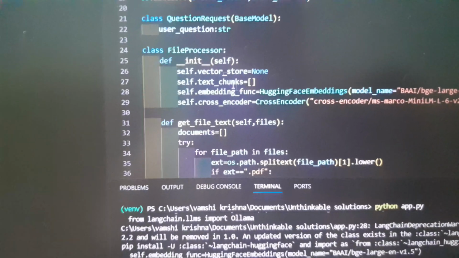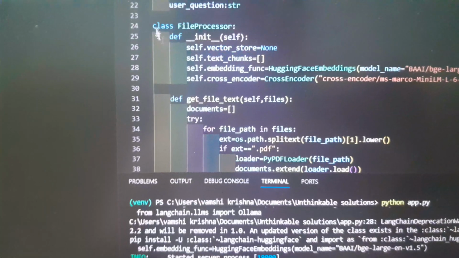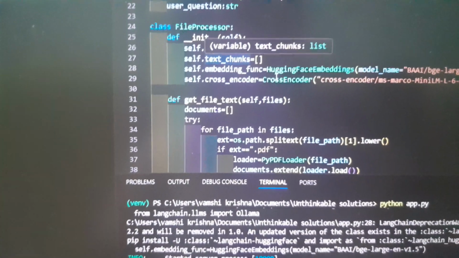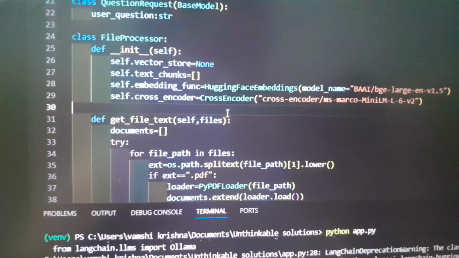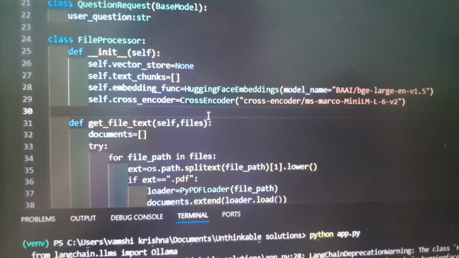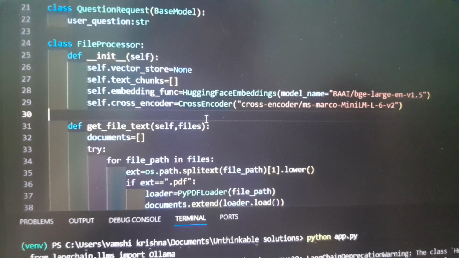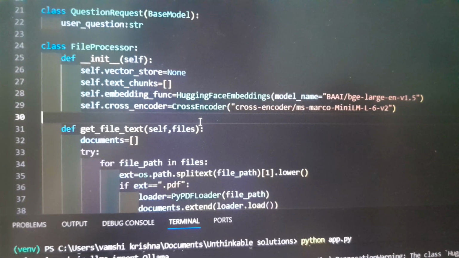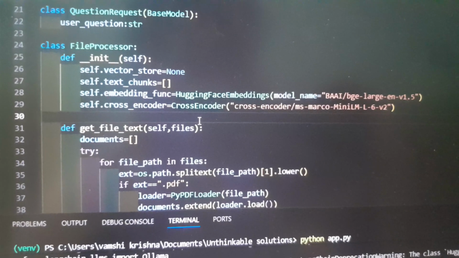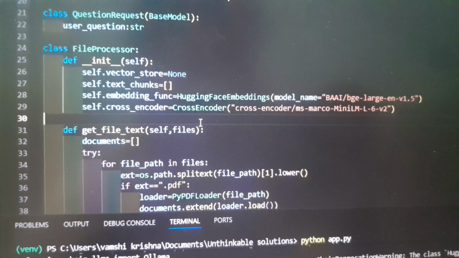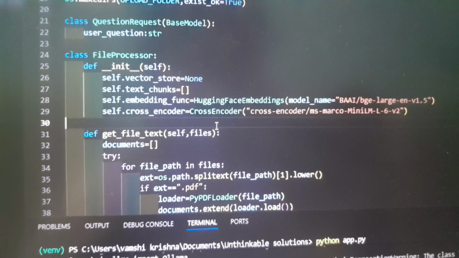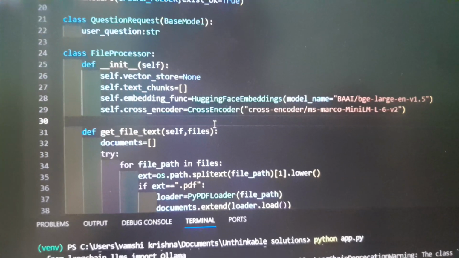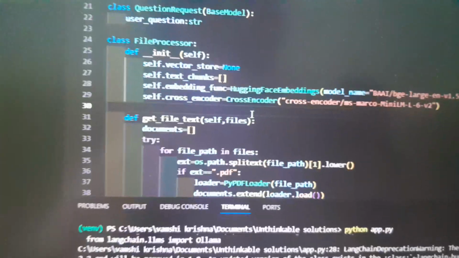The file processor class has an init method so that we can reuse things. The vector store is none until built. You can see the text chunk cache for inspection or debugging, and the embedding model is a Hugging Face embedding, which has sentence transformers under the hood, with the model BAAI BGE large v1.5, which produces a 1024-dimension dense vector and works well for English retrieval. There is also a cross encoder to re-rank the candidate chunks. Cross encoders take the query and chunk jointly, offering better fine-grained relevance than pure vector similarity.